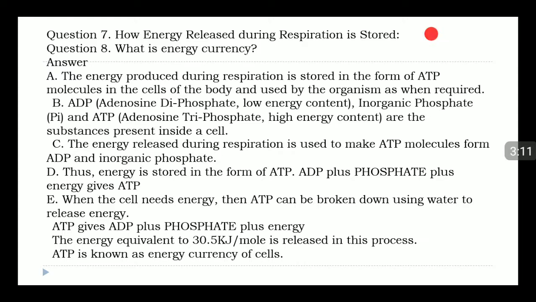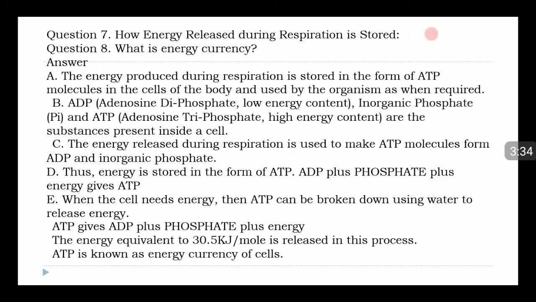Question 7. How is energy released during respiration stored? Question 8. What is energy currency? Answer. A. The energy produced during respiration is stored in the form of ATP molecules in the cells of the body and used by the organism as and when required.